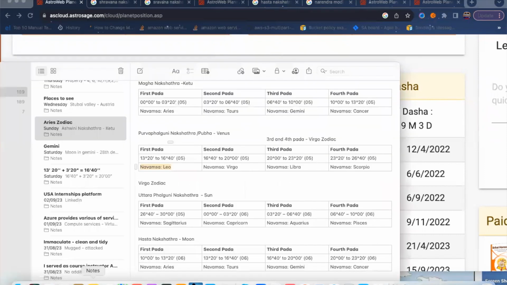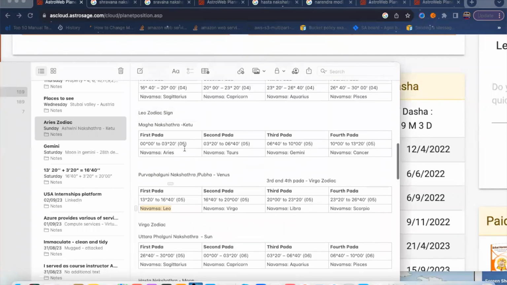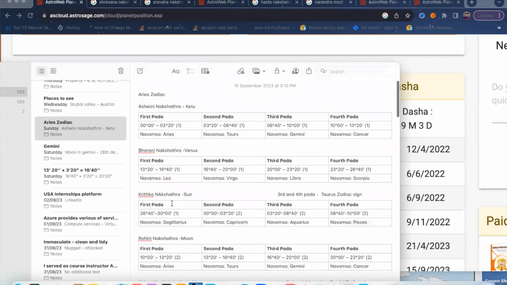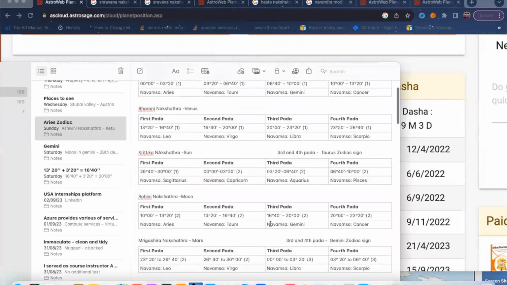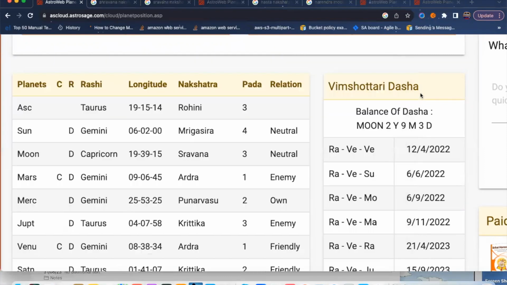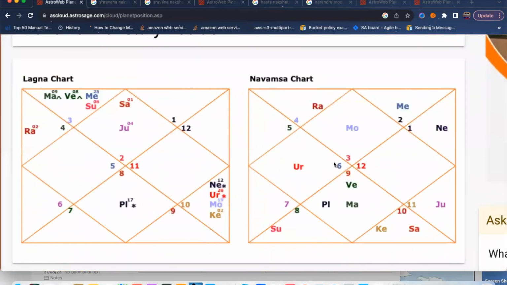Rohini Nakshatra Pada 3 belongs to Gemini Navamsha. That's why this person will be born in the Gemini Navamsha ascendant, the third sign. So that's how you need to calculate.